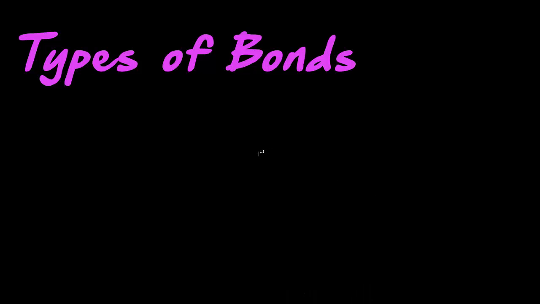Hi and welcome to this lesson of chemistry, and in this lesson we will look at different types of bonds. What do I mean when I say bond? Well, I mean that an atom has the ability to interact with other atoms to form a bond. They kind of get stuck together and form a new substance. It can be 2 atoms, it can be 3 atoms, there can be many atoms that bond together. Now we get different types of bonds, and that's what we will look at in this lesson.